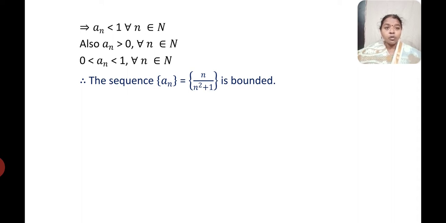And we also know that since n is a natural number, the value has to be greater than 0. So combining both, I can write 0 less than a_n less than 1 for all n belongs to capital N. This is nothing but the definition of a bounded sequence. Therefore, the given sequence a_n, which is n divided by n square plus 1, is bounded.